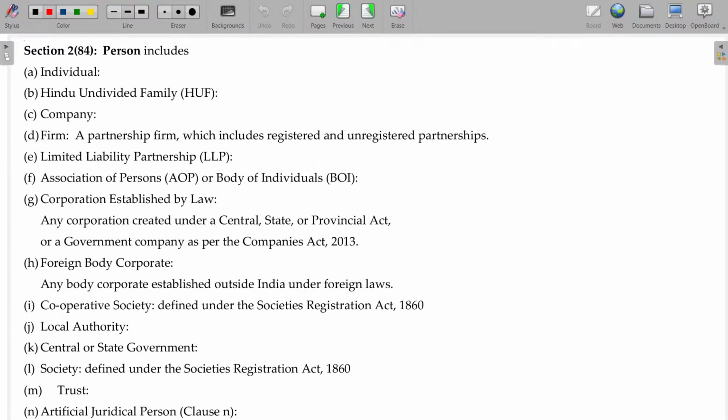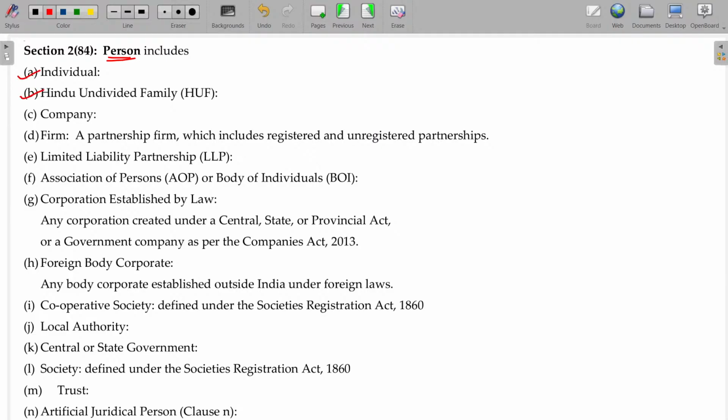Now, in income tax also you studied who is called a person. Similarly, in GST also we have the term person defined properly. What you studied in your income tax will be available here, plus something extra. What is that?